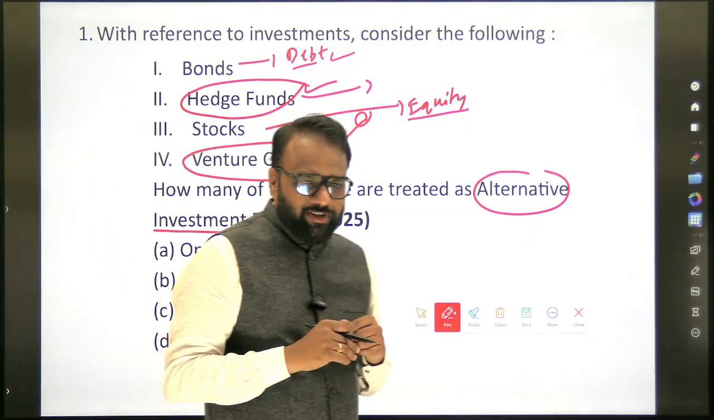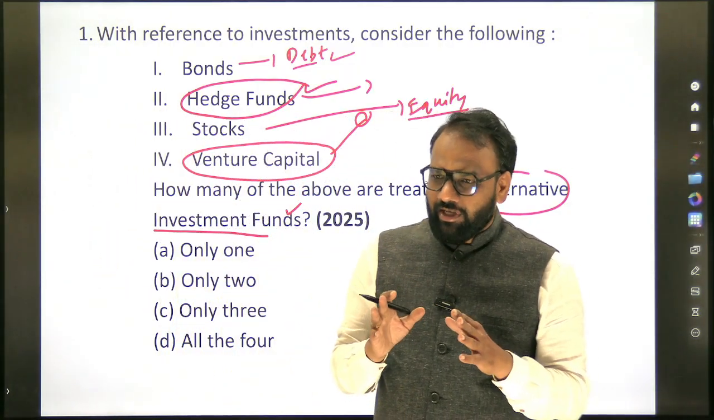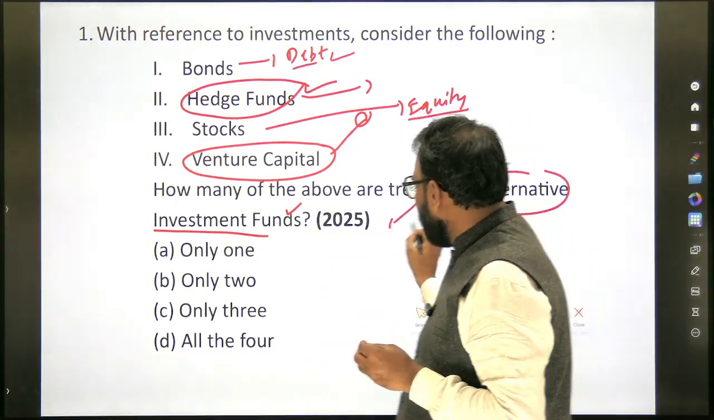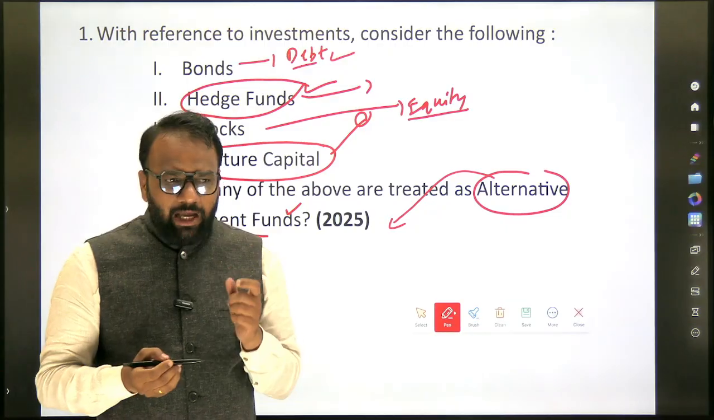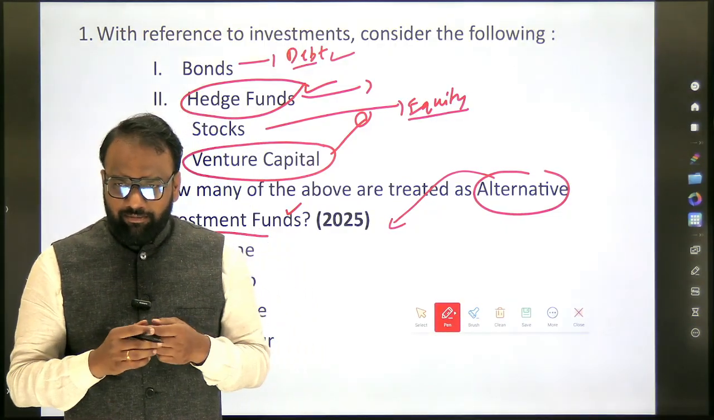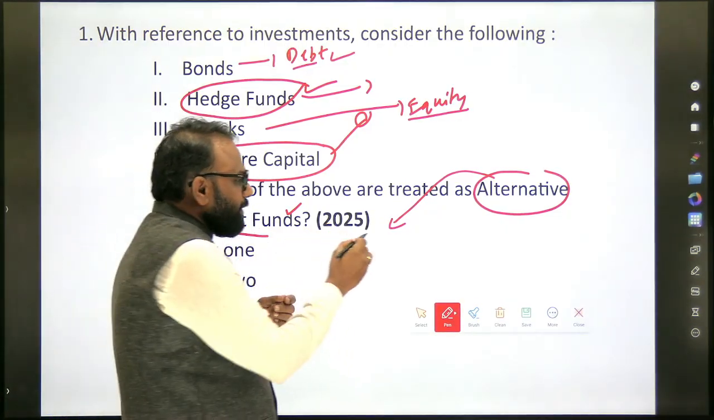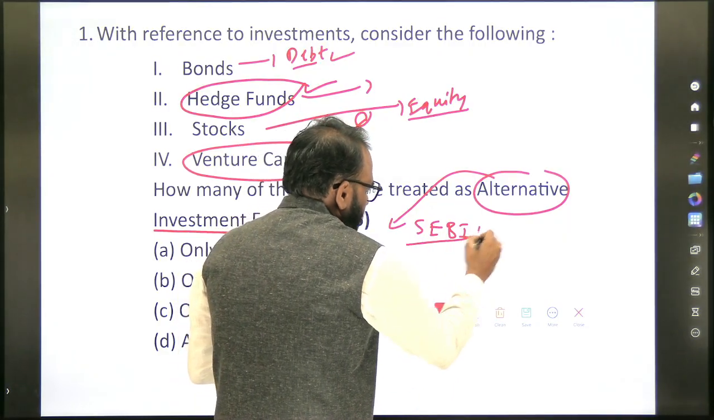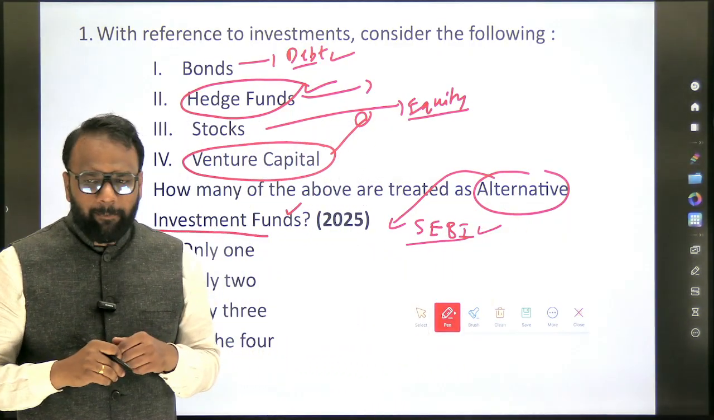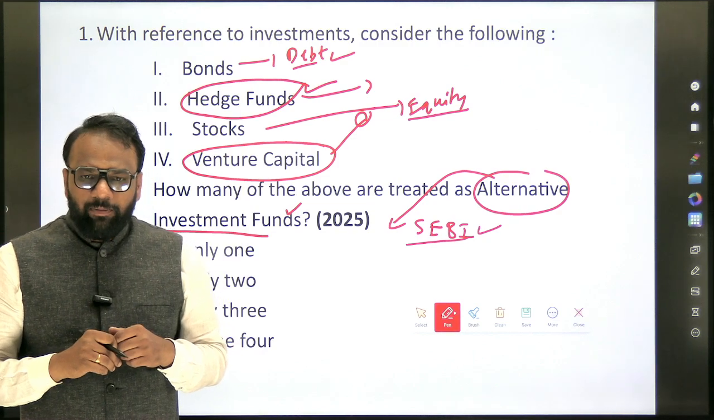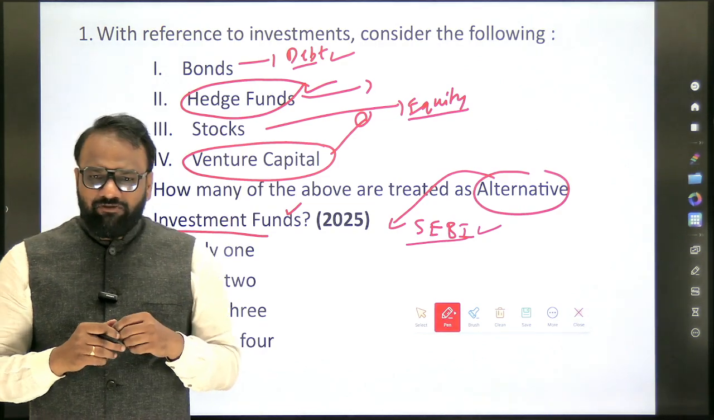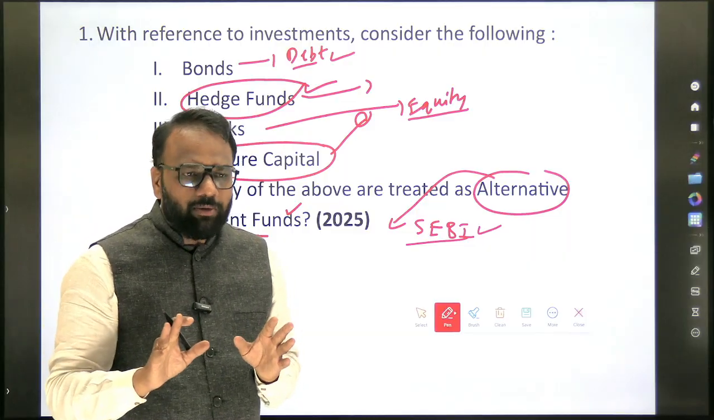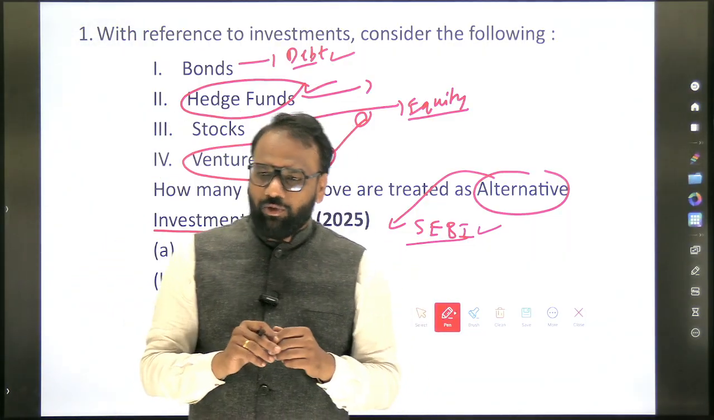Now, alternative investment funds. All the things we will not be able to discuss here, but it is some basic curiosity we need to have. Alternative investment funds are regulated by whom? RBI, SEBI, or some other entity? Alternative investment funds are regulated by SEBI. When it comes to the definition and all, I urge you to go through the normal classes, whatever discussion we already made.